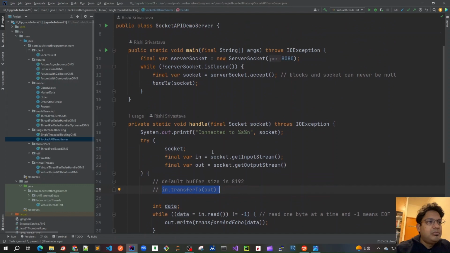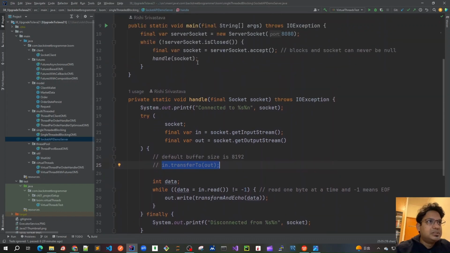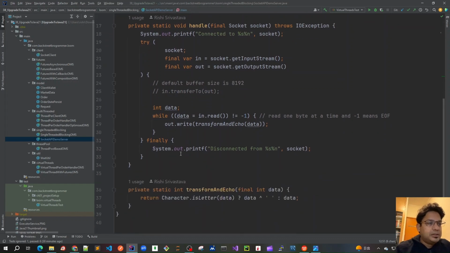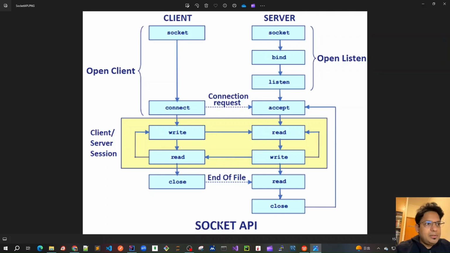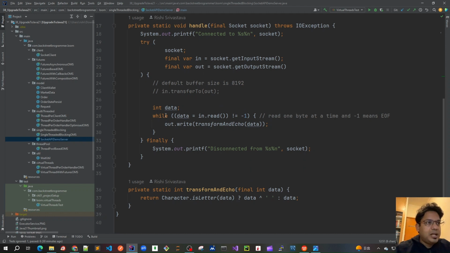I'm using a single thread for handling everything. It's actually a single threaded server, because the same thread which is listening on the port is also handling the socket. Here I do it in a very naive way: as we have learned, whenever the client sends a close method call, end of file is reached and -1 is returned. So this is what I'm checking.